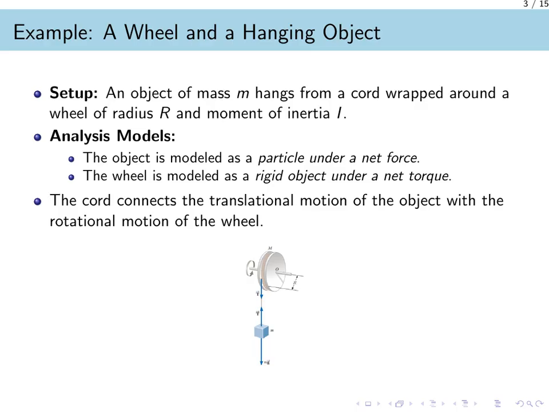The wheel is a rigid object that rotates, so its motion is described by the rotational equivalent of Newton's law, where net torque equals the moment of inertia times the angular acceleration. This approach allows us to write separate equations for the object's translation and the wheel's rotation. The key insight is that the non-slipping cord constrains the system, creating a direct relationship between the object's linear acceleration and the wheel's angular acceleration.